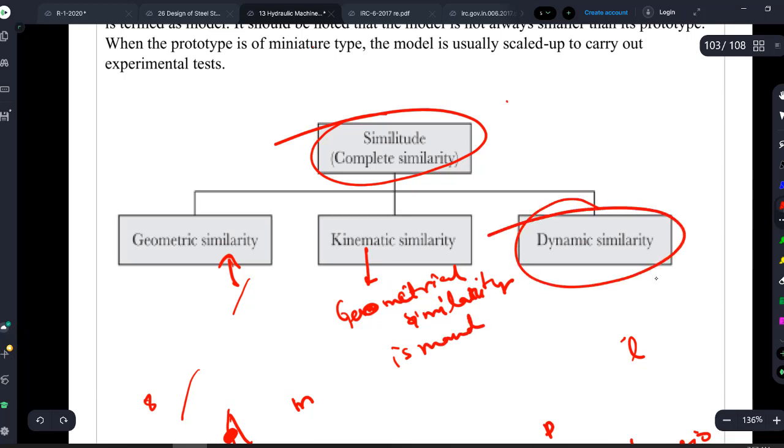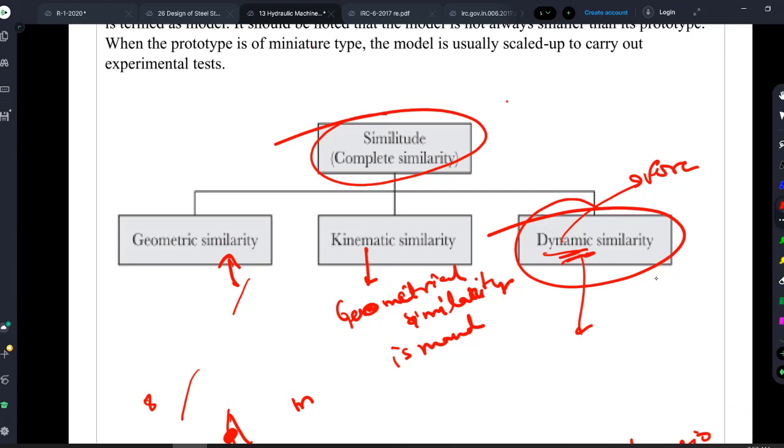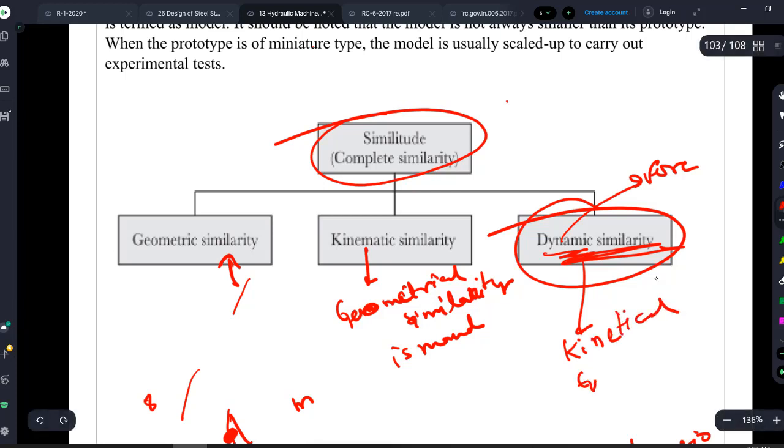Similarly, dynamic similarity. Dynamic similarity deals with forces. The forces in your model and prototype at a fixed point are proportional. So for this to happen, the velocity of flow at a fixed point should be proportional, as well as dimensions should be proportional. That means for objects to be dynamically similar, it is only possible when they are kinetically similar as well as geometrically similar.